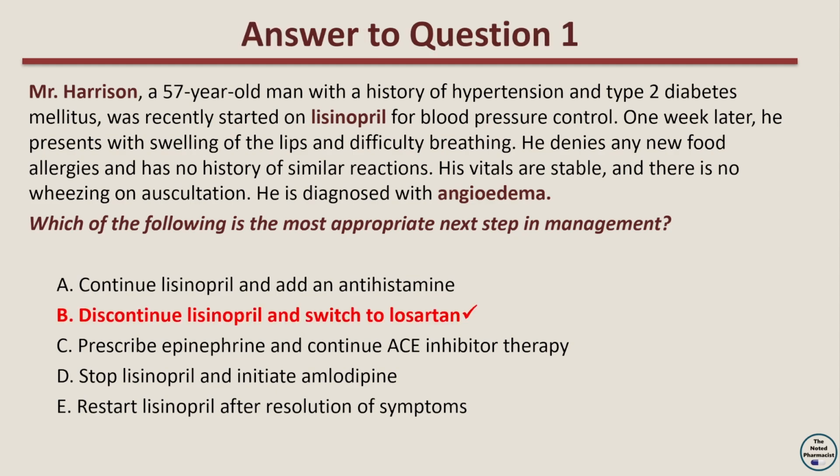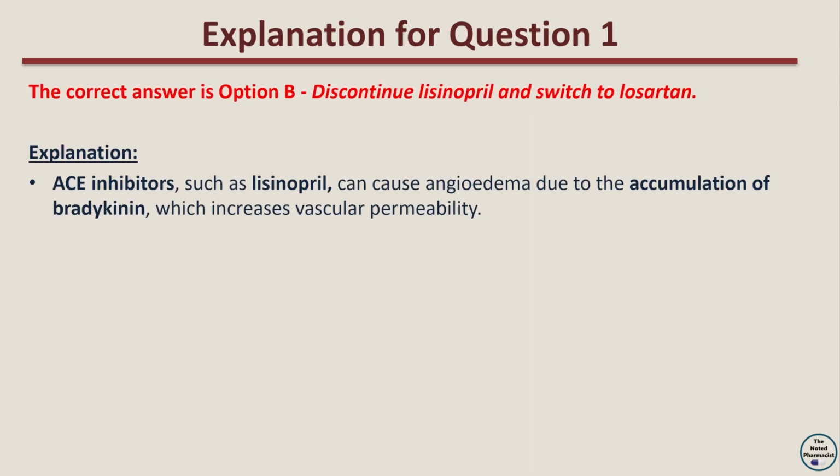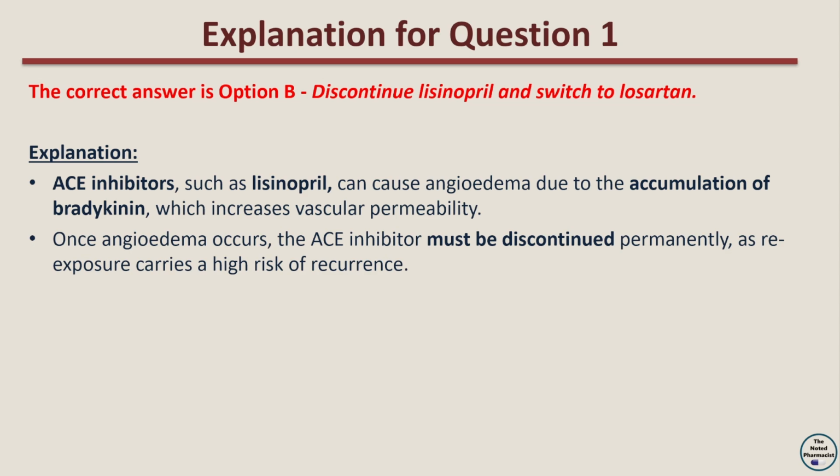The correct answer is option B, discontinue lisinopril and switch to losartan. The explanation is that ACE inhibitors, such as lisinopril, can cause angioedema due to the accumulation of bradykinin, which increases vascular permeability. Once angioedema occurs, the ACE inhibitor must be discontinued permanently, as re-exposure carries a high risk of recurrence.